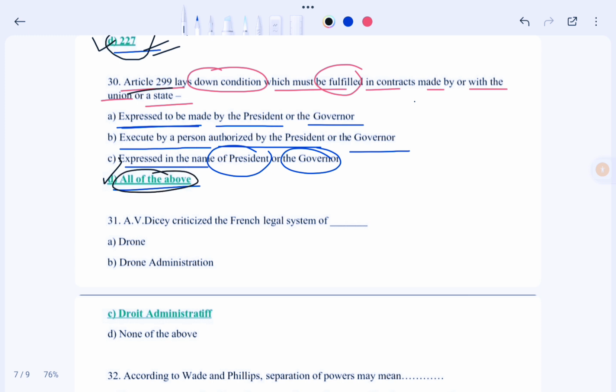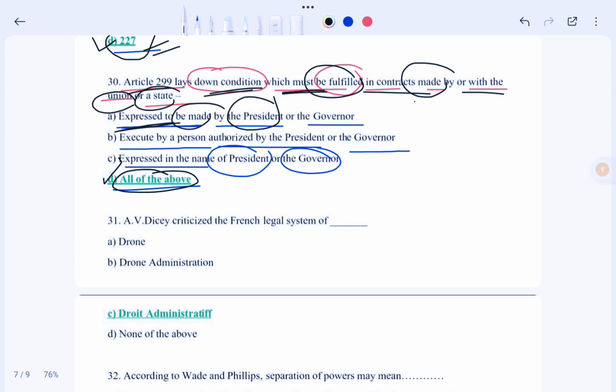That means Article 299 of the Indian Constitution lays down the conditions which must be fulfilled in contracts made by or with the union and the state. What are the conditions? That it should be expressed to be made by the president or the governor, this is correct, and executed by a person authorized by the president or the governor. That means it should be expressed by the president or the governor, and it must be executed by the person who is authorized by the president or the governor. And option C is it must be expressed in the name of the president or the governor. So in this case our correct option would be option D.